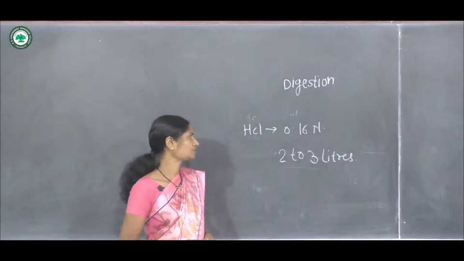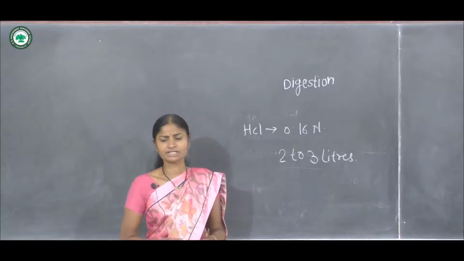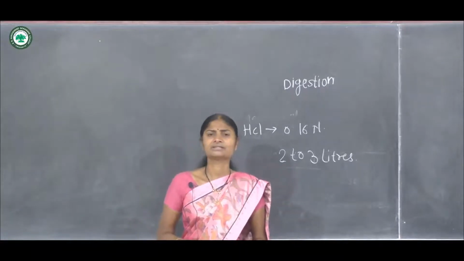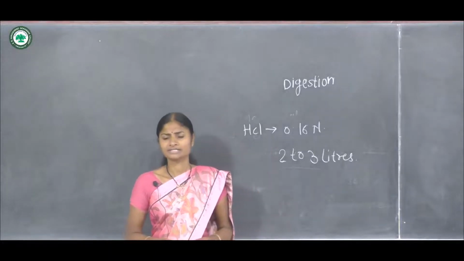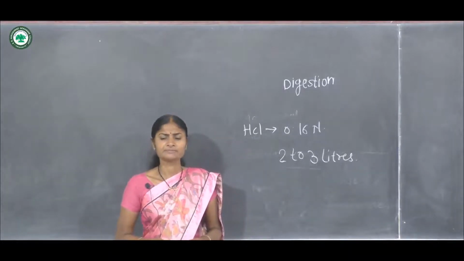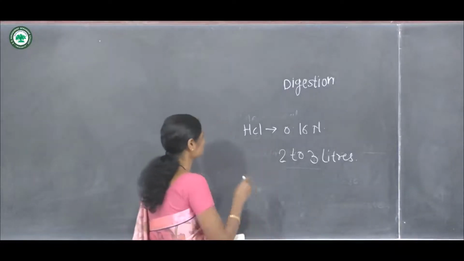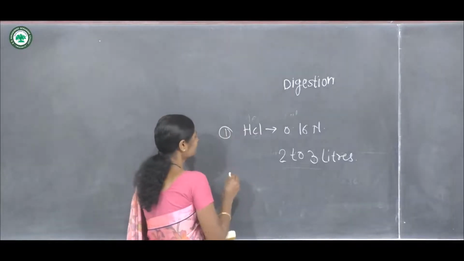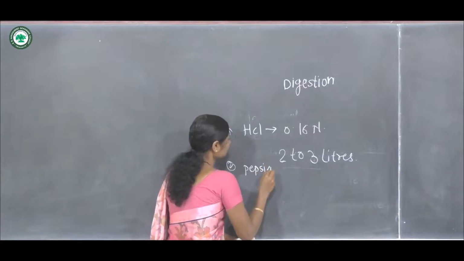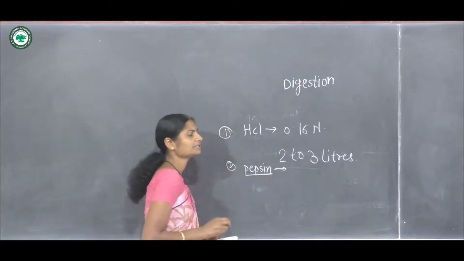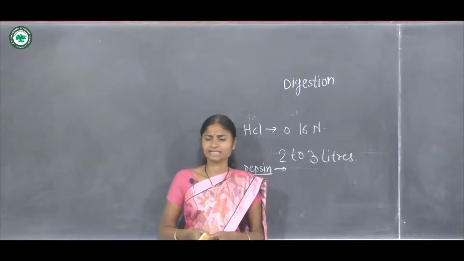In gastric juice, inactive pepsinogen is also present. This HCl is an acid strong enough to dissolve razor blades, and pepsin is an enzyme that breaks down proteins. Gastric juice mainly contains two components, HCl and pepsin, and pepsin is a proteolytic enzyme. It acts on protein and protein breakdown takes place.